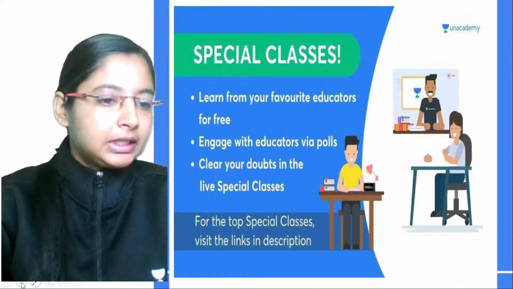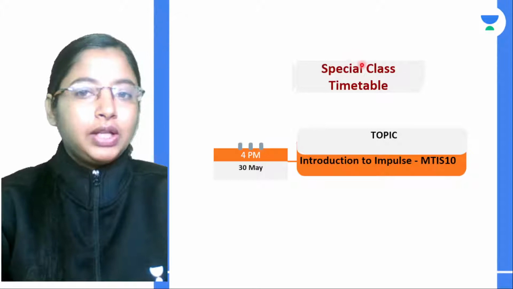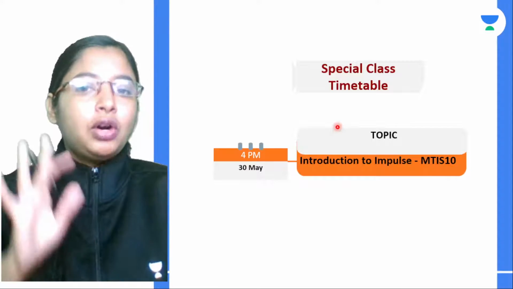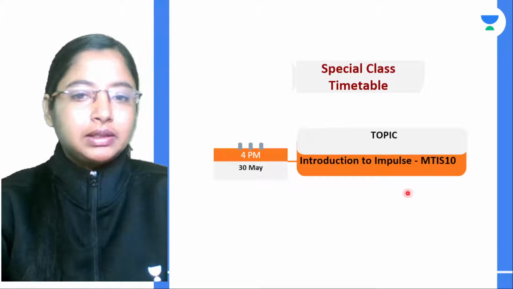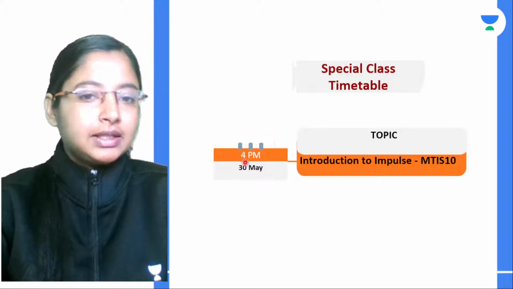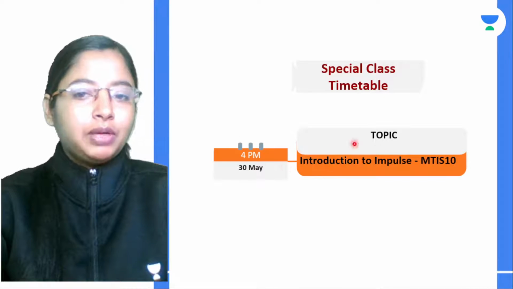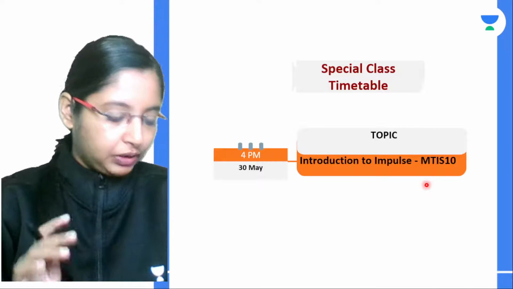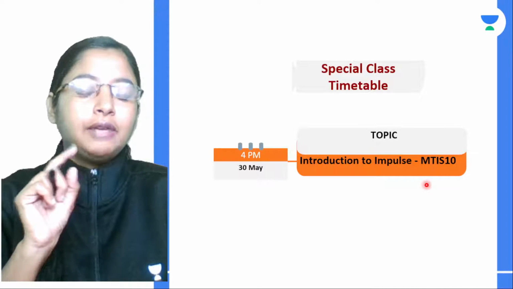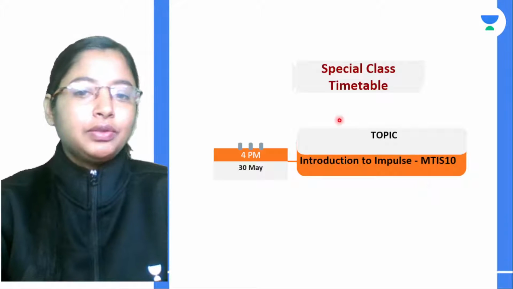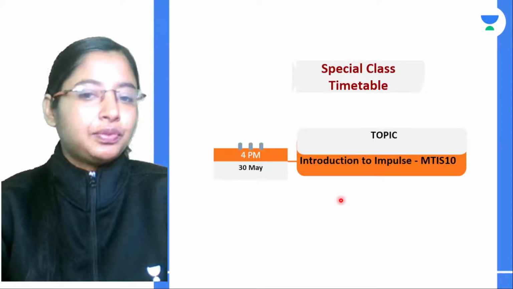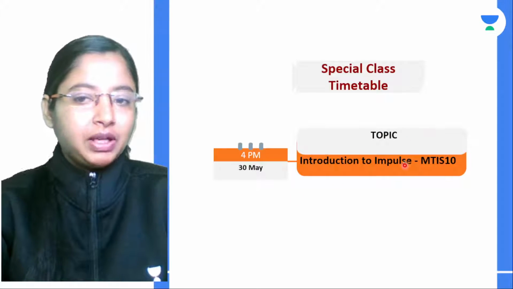So the next special class that's happening on the Unacademy platform for the ICSE board is today. The class is at 4 p.m. and the topic we will be discussing would be introduction to impulse. So we will be looking at topics from dynamics. We will be learning about Newton's laws of motion. So that is the topic we will be covering in today's class.